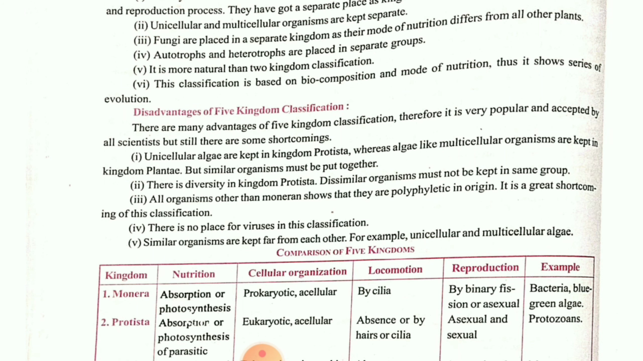The basic disadvantage of five kingdom classification is that unicellular algae are kept in Protista, which is wrong. Okay children, because algae, you know, are included in the plant kingdom. Next drawback is that the kingdom Protista consists of various types of dissimilar organisms which should not be kept in the same group. Next children, when we talk about the Monera, their phylogenetic origin is quite difficult to study because they are unicellular organisms, their lifespan is very short, 1 hour, 2 hours likewise. So it is quite difficult to study the phylogenetic origin.